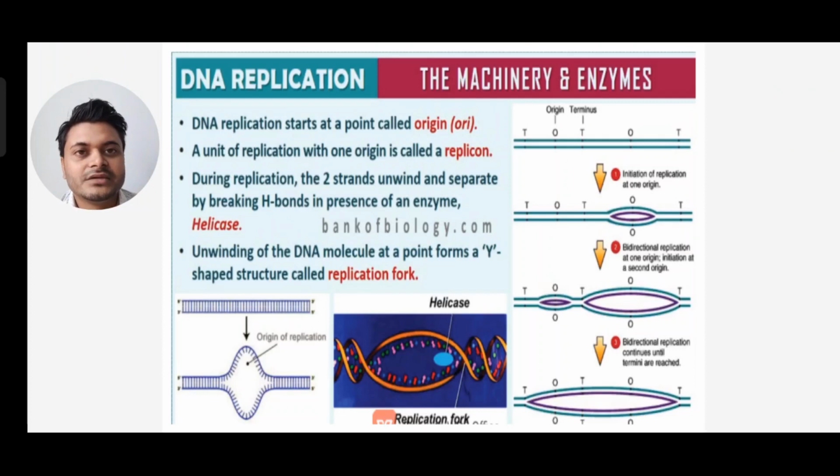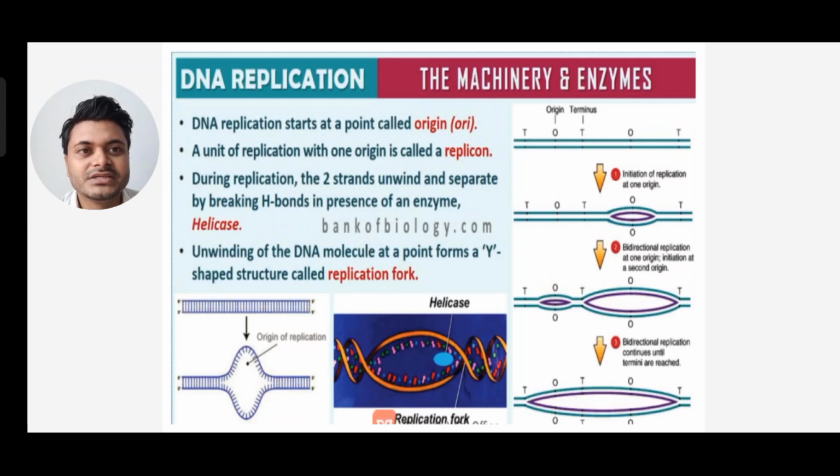So let's start with the replication process. DNA replication: we'll see the different enzymes that are involved and how DNA replication takes place. DNA replication starts at a point called the ORI region. ORI means origin, and the unit of replication with one origin is called a replicon. So what is a replicon? A unit of replication with one origin.